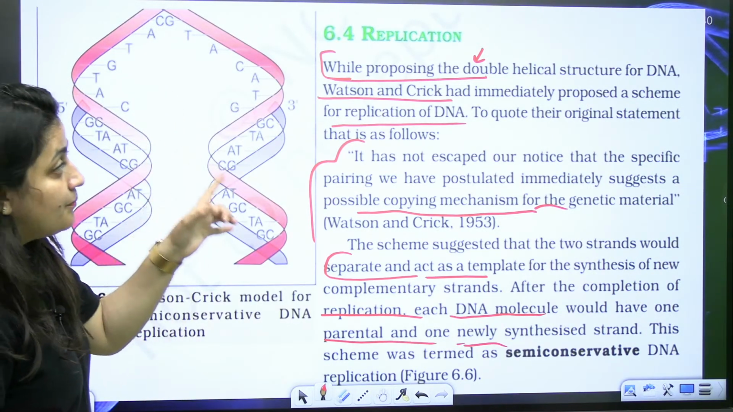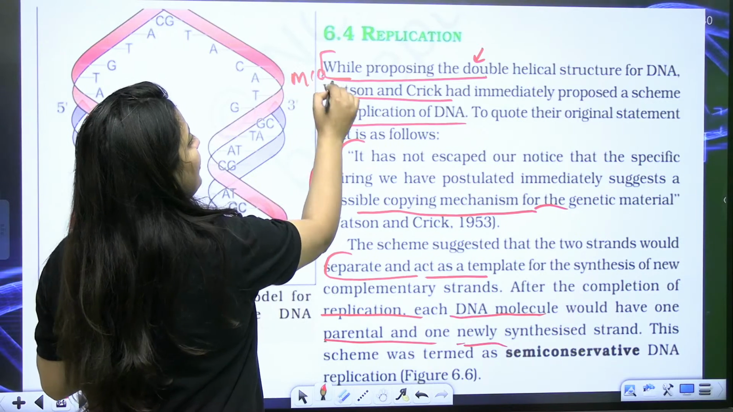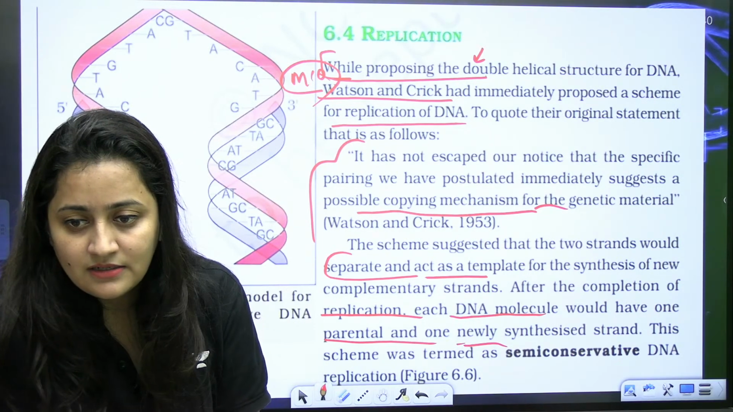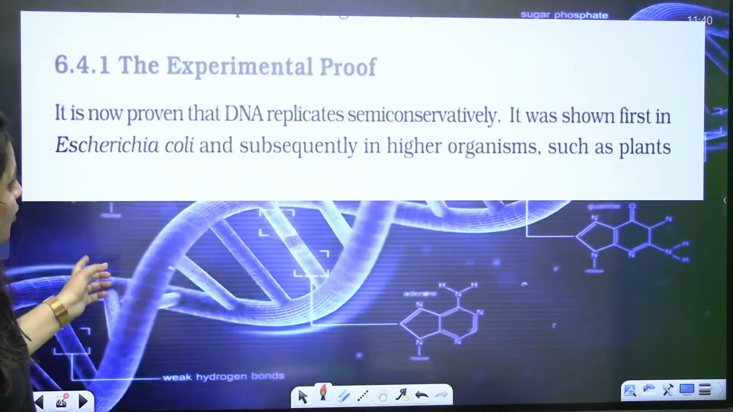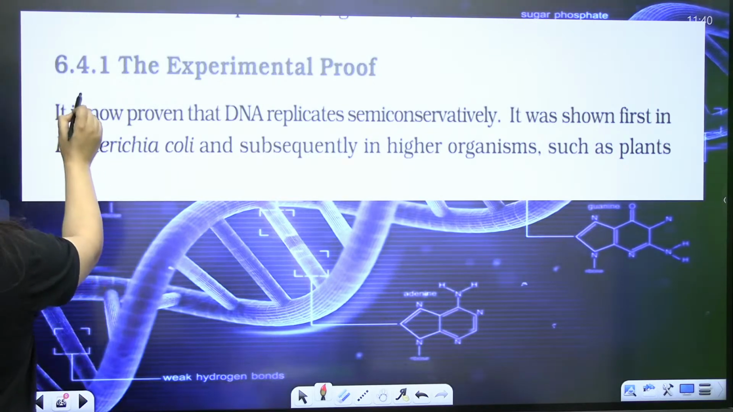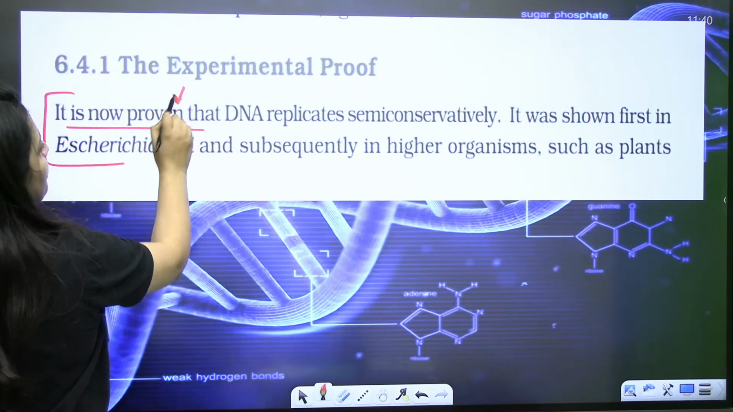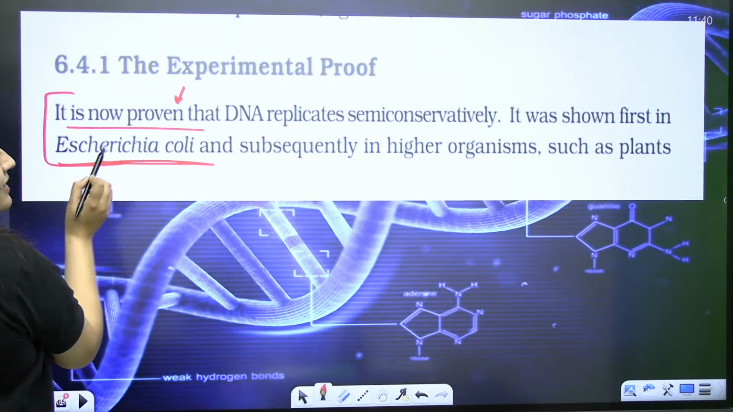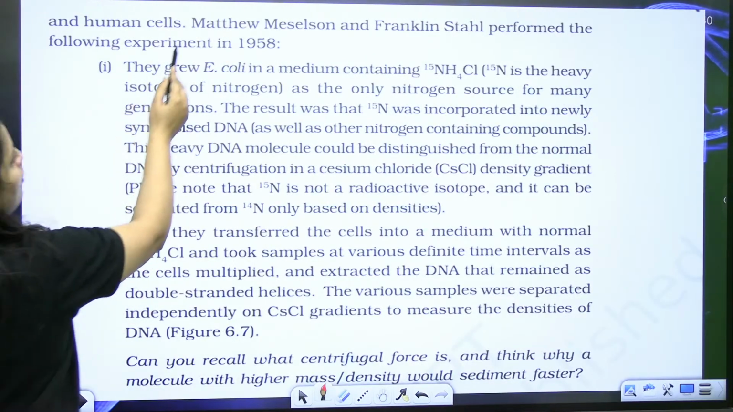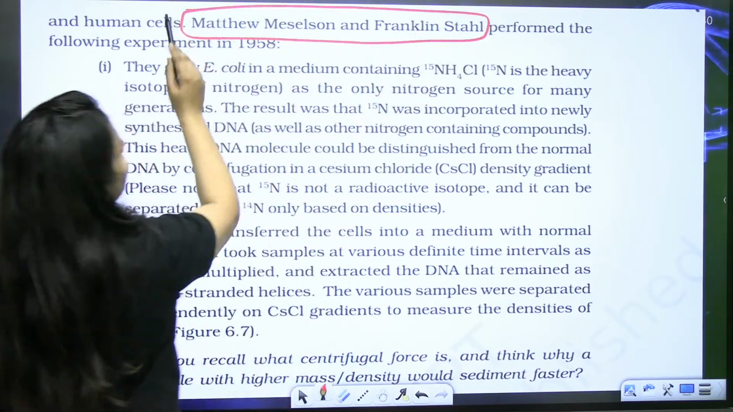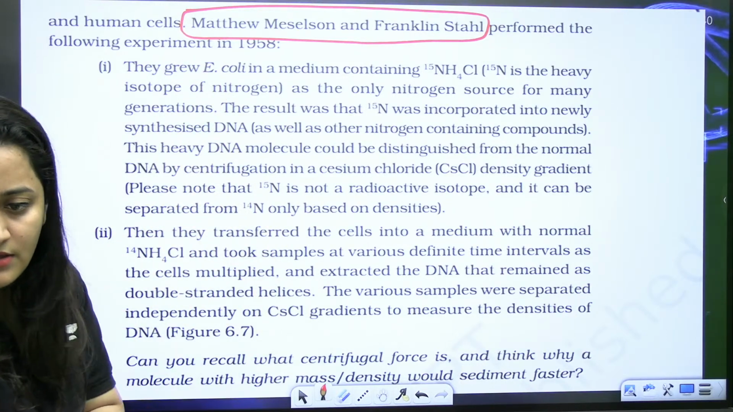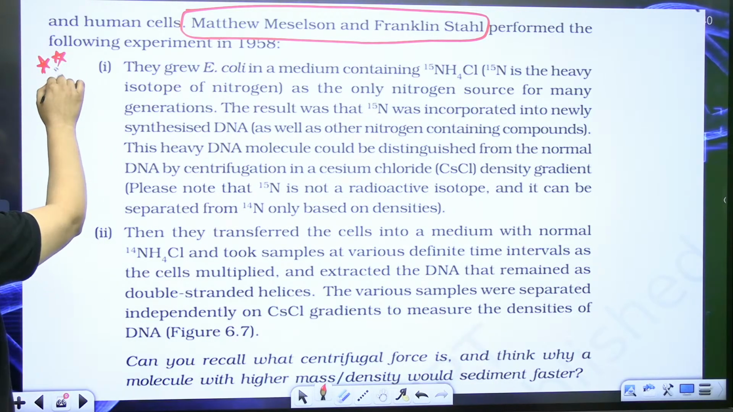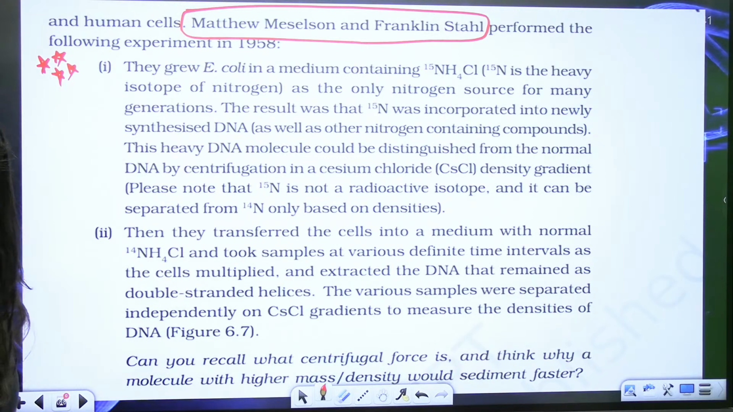So it was proposed by Watson and Crick. While answering this question in the final paper, please check the language as well: proposed by Watson and Crick, but experimentally proved. It is now proven that DNA replicates semi-conservatively. It was first shown in E. coli, and in plants also. Matthew Meselson and Franklin Stahl performed the experiment and explained it.